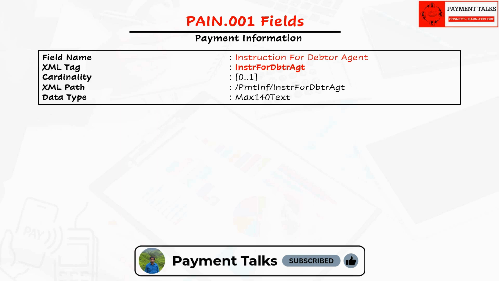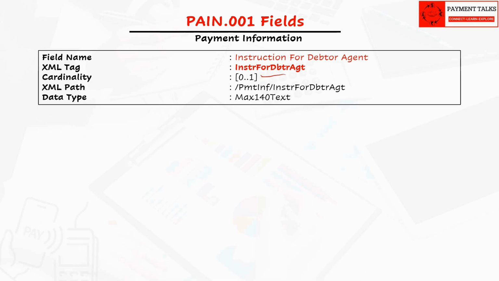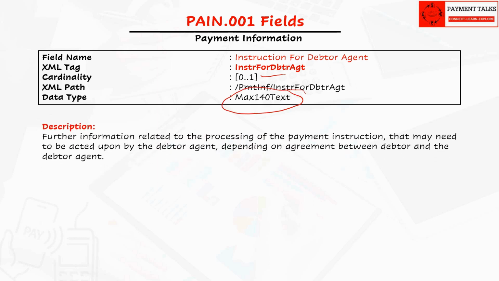This field is optional. This is a plain text field at batch level. This field provides special processing instructions from the initiating party to the debtor's bank or debtor agent regarding how the payment batch should be handled.